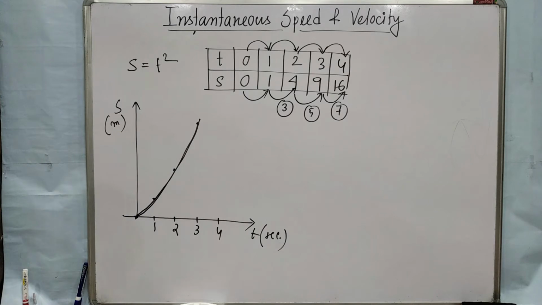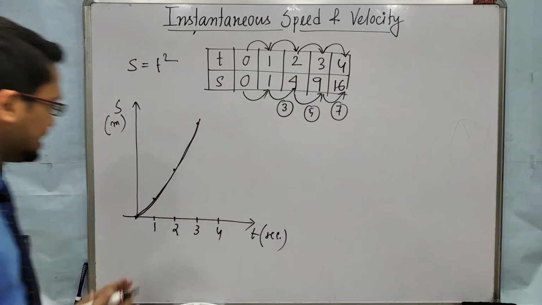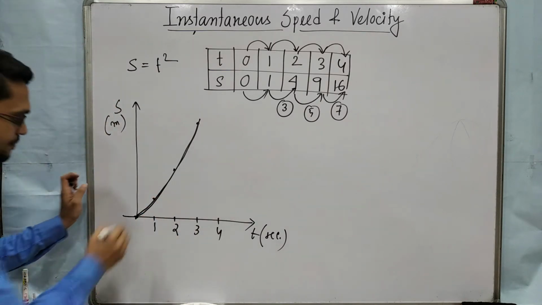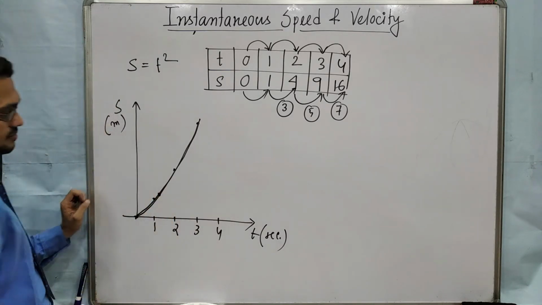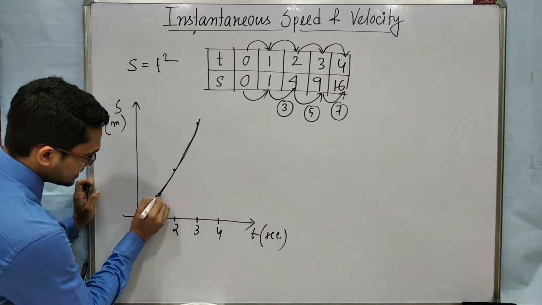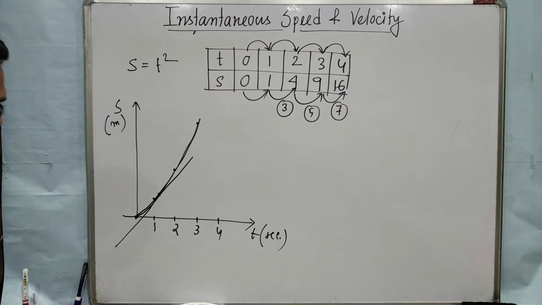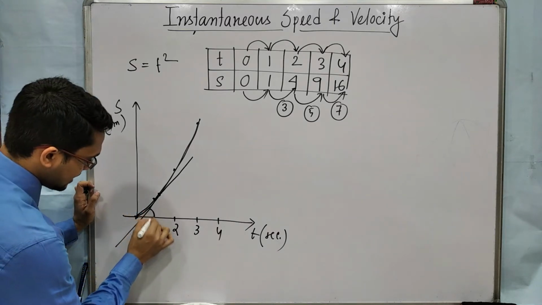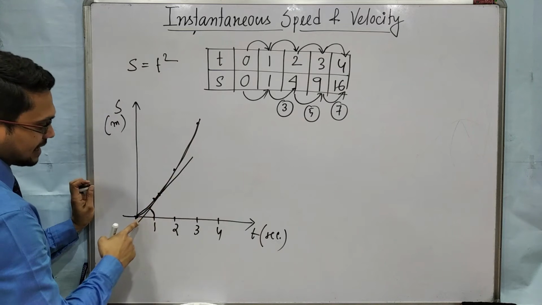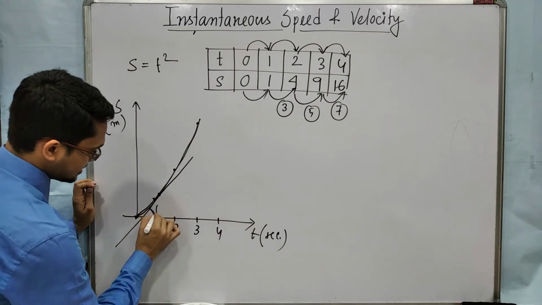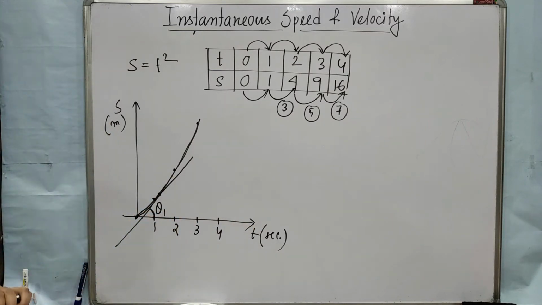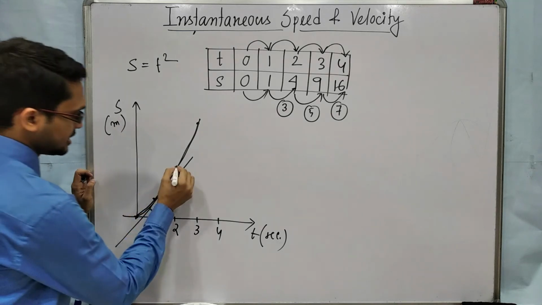Now, suppose you want to find the velocity at any particular instant, say at this point. How to find it? Draw a tangent. Tangent means it will touch the curve at that point. The angle between the tangent and the positive time axis tells about the slope, and slope here means velocity.